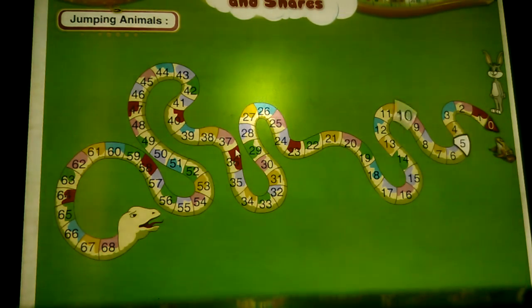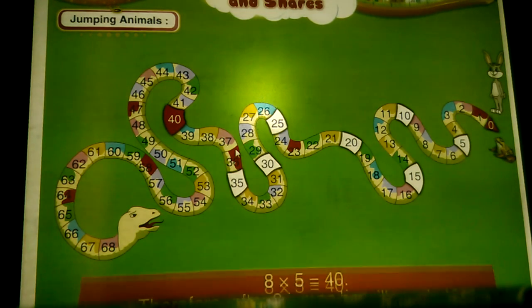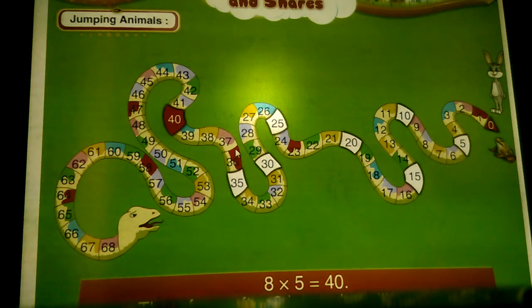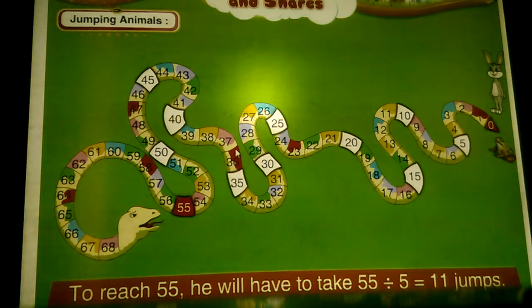In 8 jumps, he reaches 40. 8 into 5 is equal to 40. Therefore, after 8 jumps, he will reach 40. To reach 55, he will have to take 55 divided by 5, that is equal to 11 jumps.